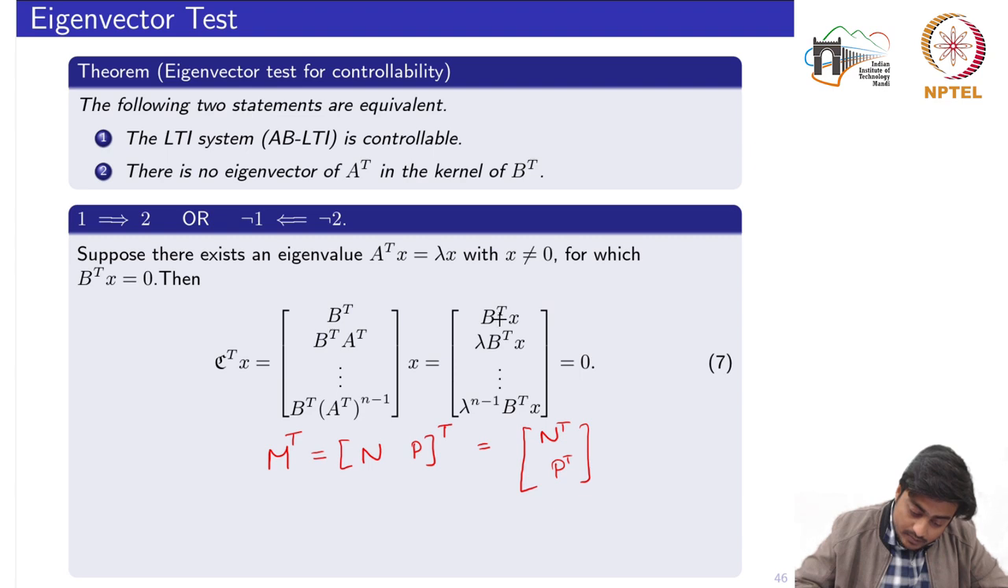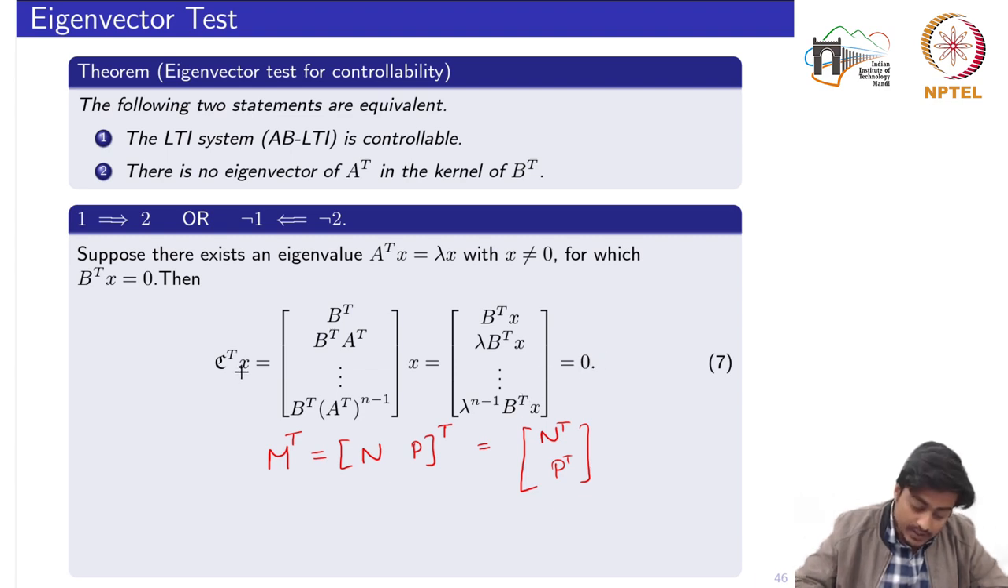We would have the first term as B transpose x, the second one would be B transpose A transpose x. Now A transpose x is already equal to lambda x, and lambda is a scalar, so we have replaced it here by lambda times B transpose x. Similarly up to lambda to the power n minus 1 times B transpose x. Now if you pay attention, we already have the assumption that B transpose x is equal to 0. So all these parts would become a zero vector, which is written by 0.